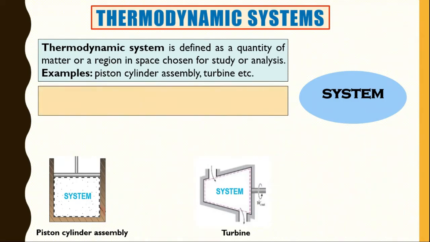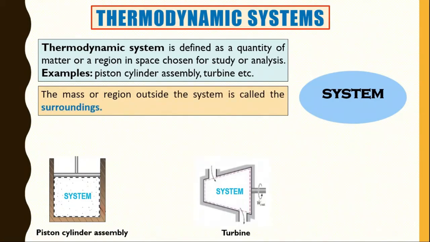Second definition is surrounding. The mass or region outside the system is called surrounding. Whatever is outside our system is called the surroundings. Okay, so outside the system is called surrounding. According to our example of piston cylinder arrangement as the system, everything outside it is considered the surrounding. In the case of our classroom example, everything outside the classroom is considered the surroundings.